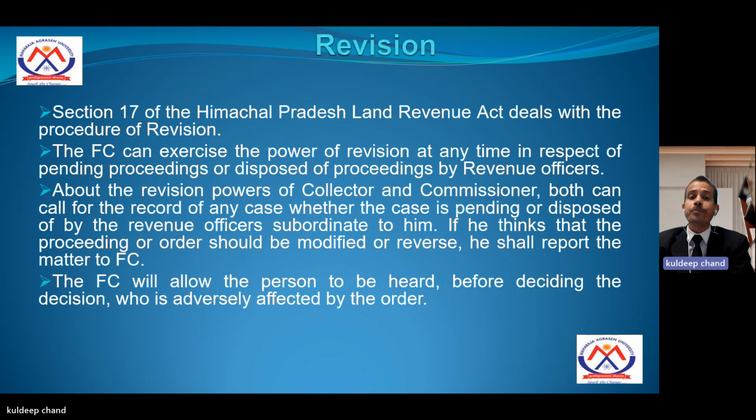He shall report the matter to the finance commissioner. So in this regard, the finance commissioner will allow the person who is adversely affected by the order to be heard before deciding.